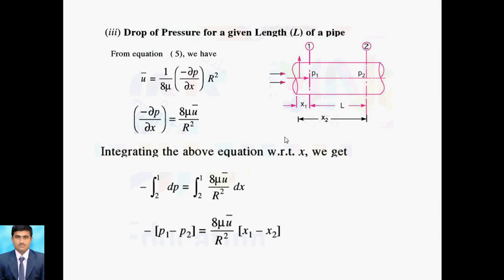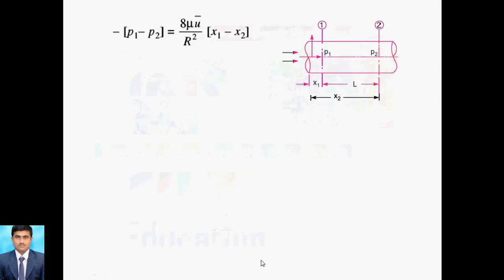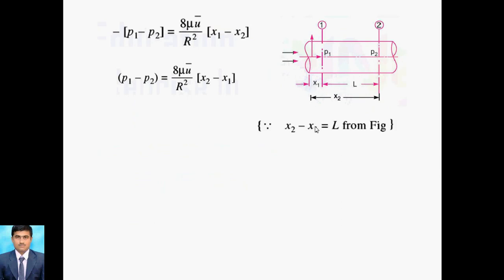dx means x1 to x2 is available, because section 1 is from this end and section 2 is from x2, that is x1 and x2. So dx is nothing but x2 minus x1. How to calculate this? x2 minus x1 means L. So I can write L, and this p1 minus p2 is there, so I transfer it to that side directly. So x2 minus x1 is L.